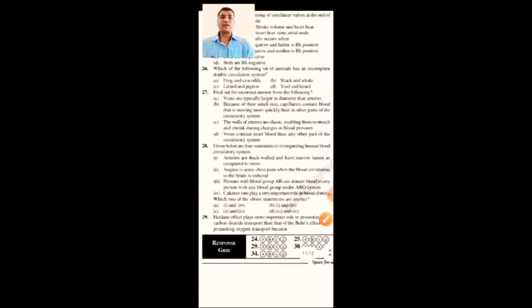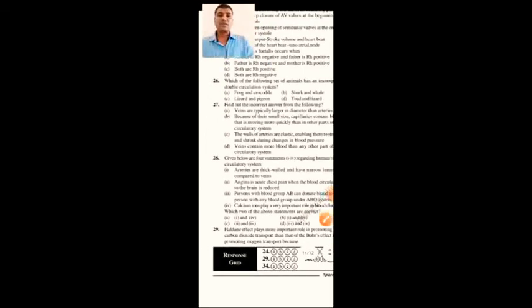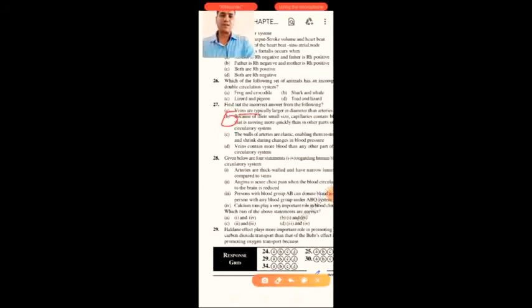Find out the incorrect answer from the following. Typically, veins are larger in diameter than arteries, right? Because of their small size, capillaries contain blood that is moving more quickly than in other parts of the circulatory system. The walls of the arteries are elastic, so C option is also right. Veins contain more blood than any other part of the circulatory system, obviously right. So because of their small size, capillaries contain blood that is moving more slowly, not quickly. So here B option is the wrong option.